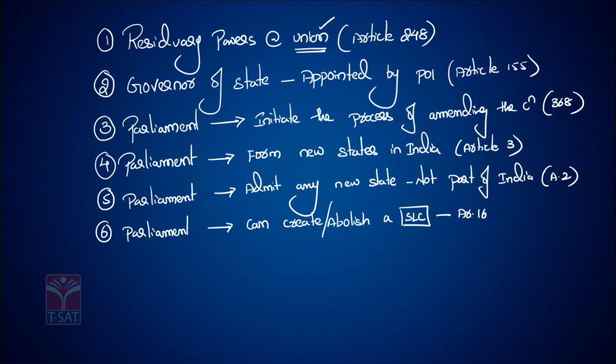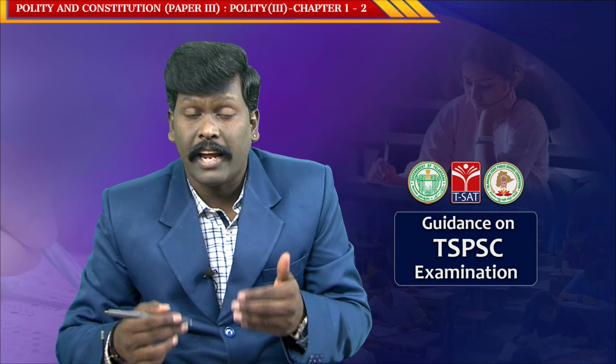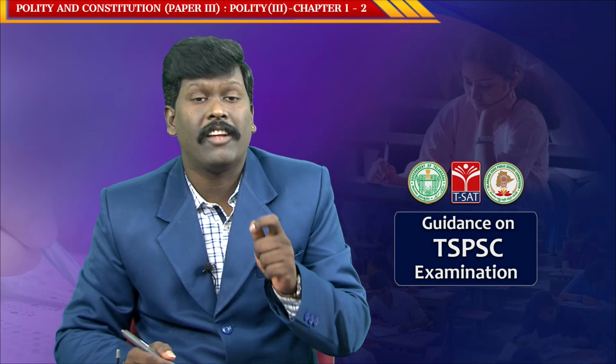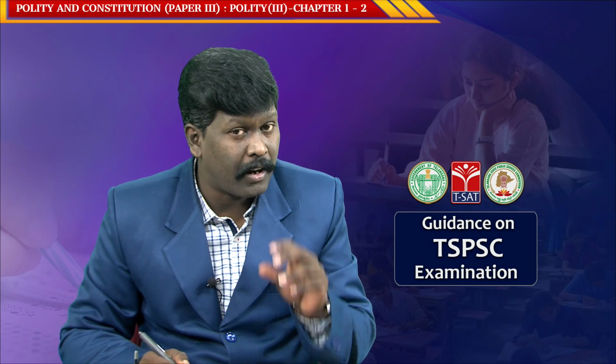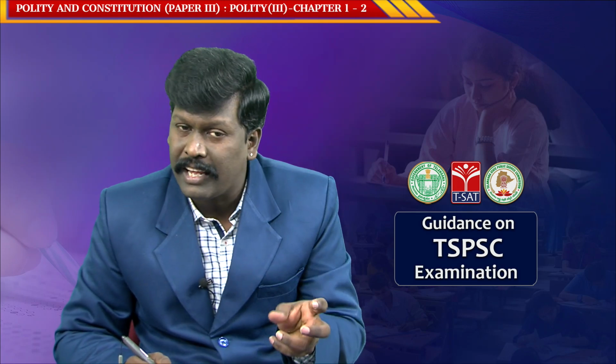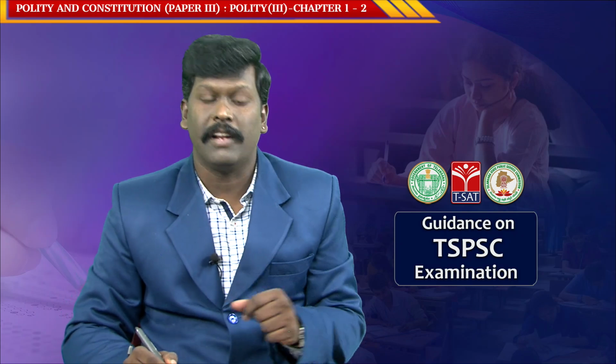Article 169 of the Constitution talks about this. Parliament may by law create or abolish any state legislative council as per Article 169. So this makes Parliament more powerful in the federation. This makes the Union more powerful in the federation.